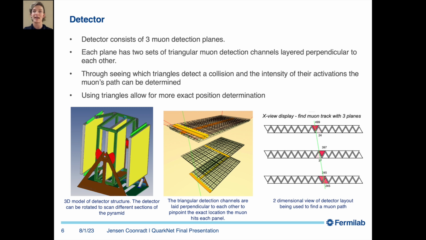As shown in the 2D diagram to the right, using triangular channels allows each muon to potentially pass through multiple channels at once. Based on the intensity of the collision as detected from both channels the muon passed through, the relative intensity of both channels can be used to more precisely determine the exact position the muon passed through.